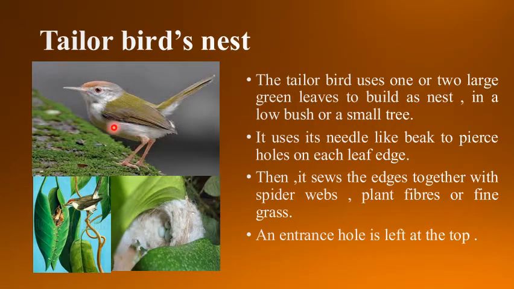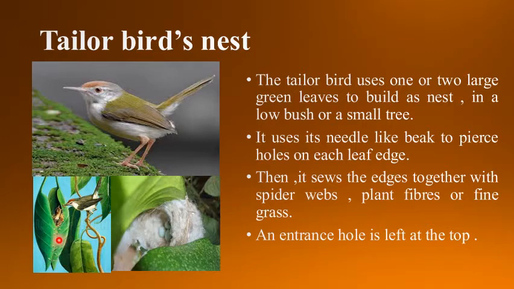If you look at the beak of this tailor bird, you will see it is needle-like and pointed. So, the tailor bird has a pointed needle-like beak, and this beak helps the bird to pierce holes on each leaf edge. And the tailor bird uses its needle-like beak to put holes on each leaf edge.